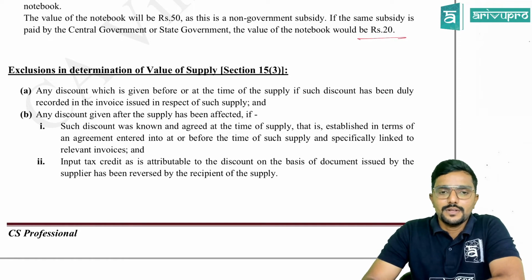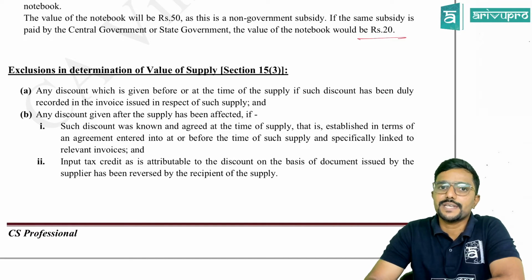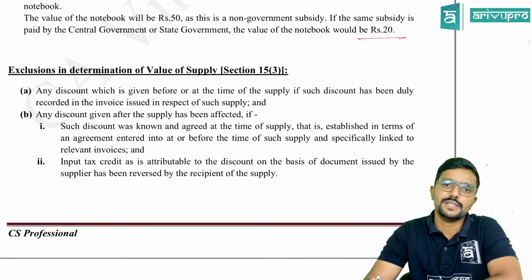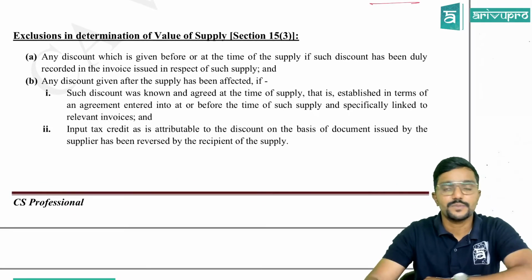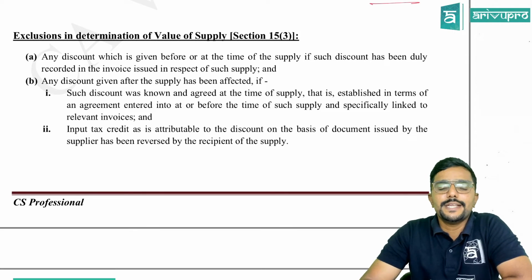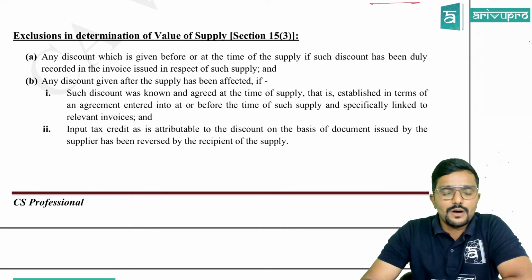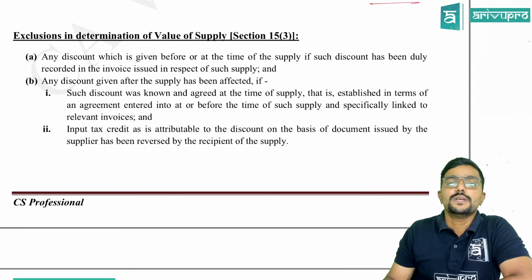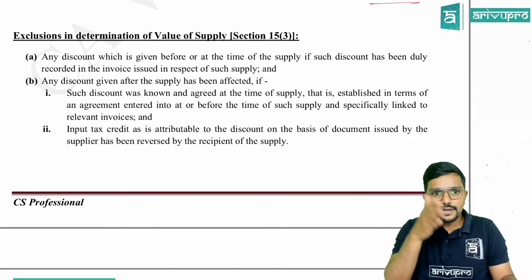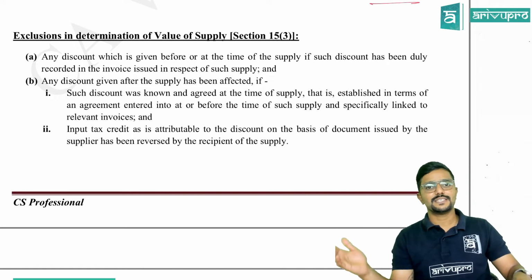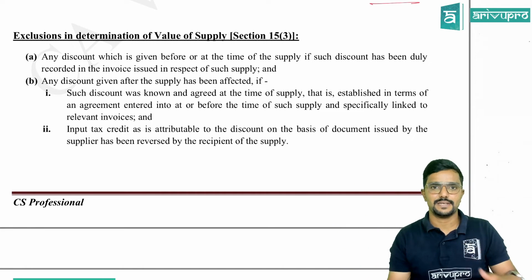Next, 15.3: exclusion in determination of value of supply. Two things can be excluded, and both talk about the discount only. There are 2 clauses here, 15.3a and 15.3b. 15.3a is easy; in B we need to check the conditions. 15.3a: any discount given before or at the time of supply, if such discount has been duly recorded in the invoice issued in respect of such supply. We call it trade discount. You need not write in the exam whether it is trade discount, cash discount or quantity discount. I'm just giving the example.